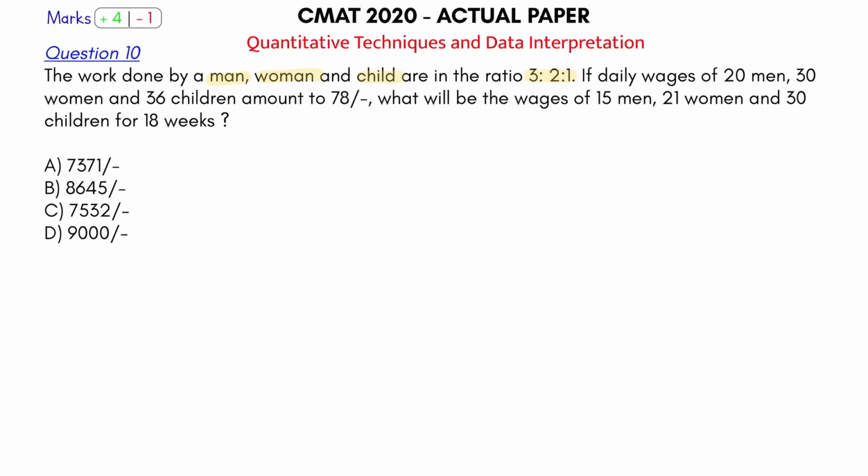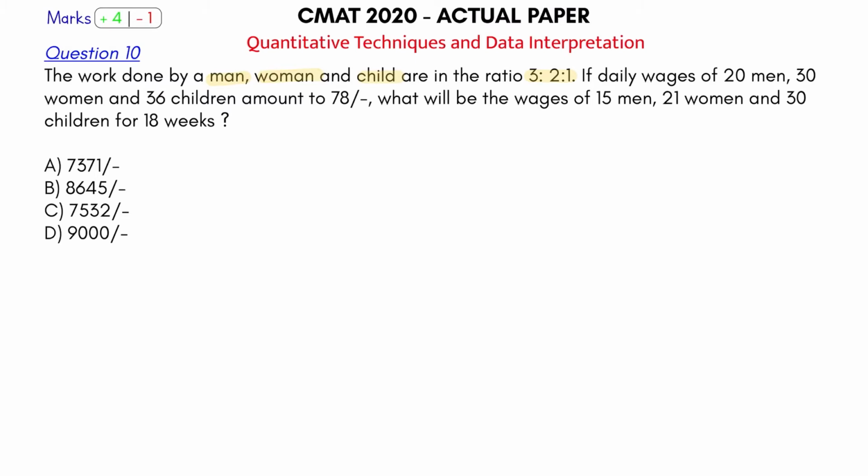But this is a ratio, so if I multiply by 2, it can be 6 is to 4 is to 2 as well. If I multiply by 3, 9 is to 6 is to 3 as well. Okay, it can be any number of bricks that are being put by one man, one woman and one child in one day. This is the ratio which is telling me just the value in terms of ratio.